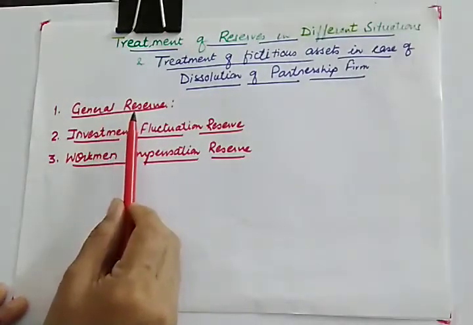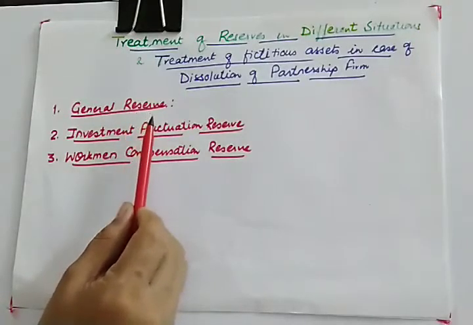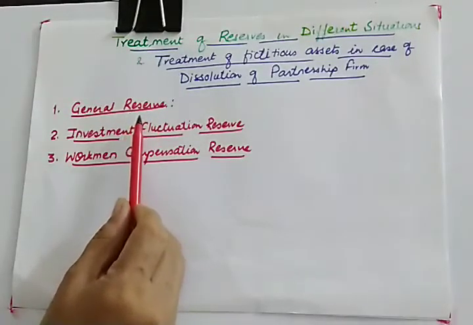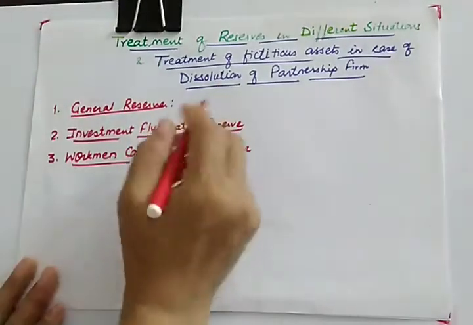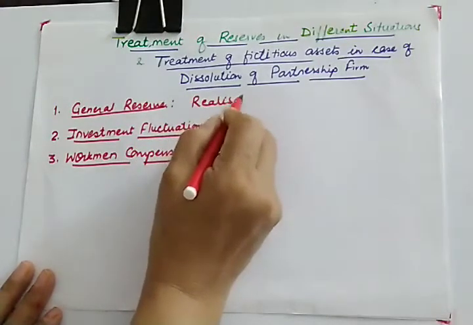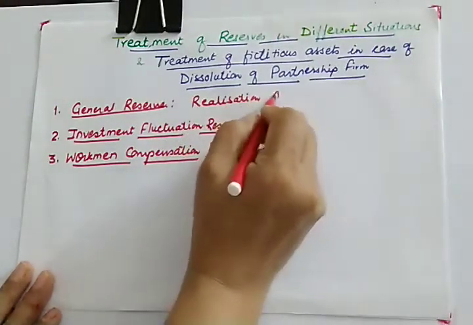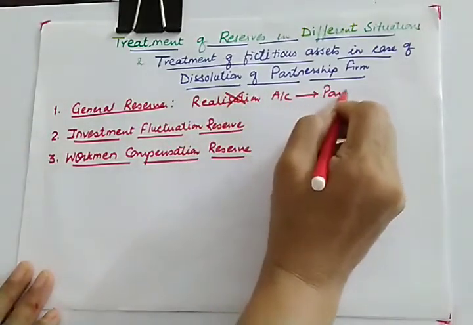First is general reserve. As you know that we make general reserve out of firm's profit. So whenever general reserve is there at the time of dissolution, it is never transferred to realization. It is not to be transferred to realization. It will directly go to partner's capital.